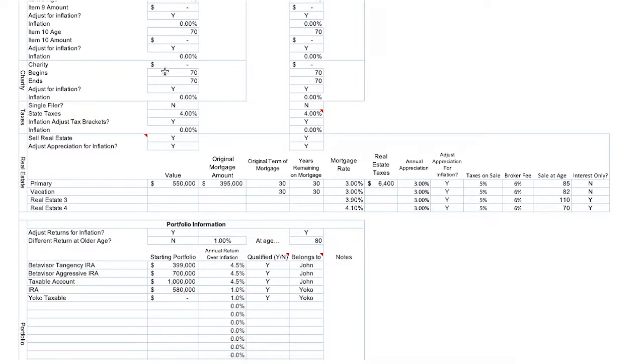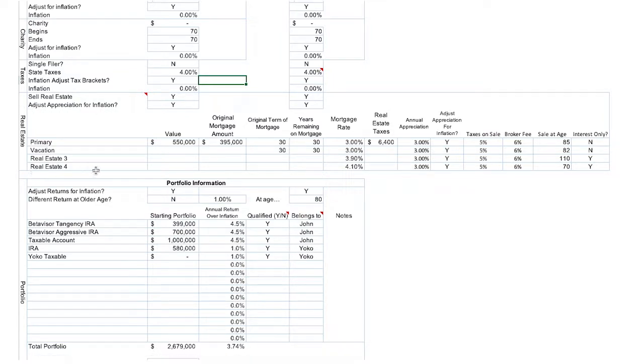we can look at charity for a charity tax write-off. Are they a single filer, yes or no? What's their state taxes? And are you adjusting tax brackets for inflation? Over long periods of time, tax brackets do get adjusted, so I suggest keeping that at yes.